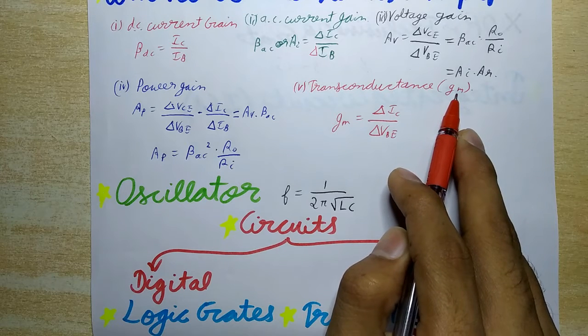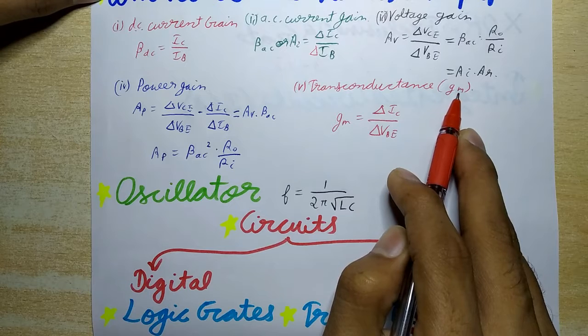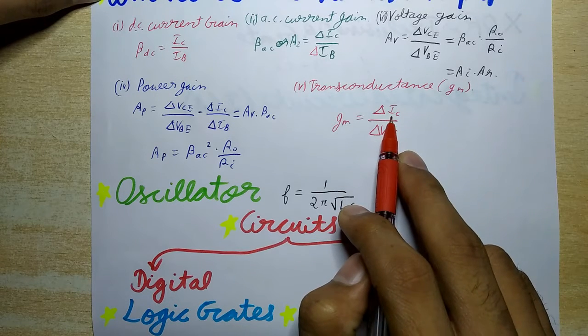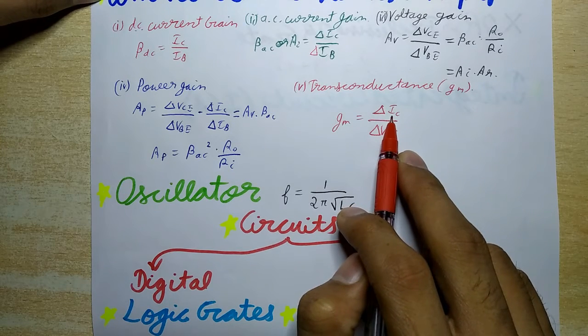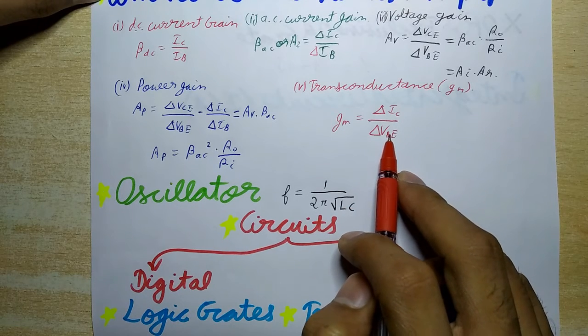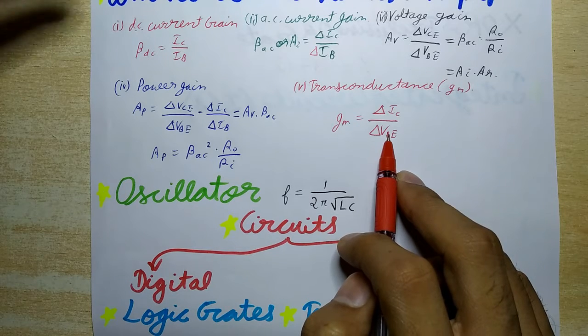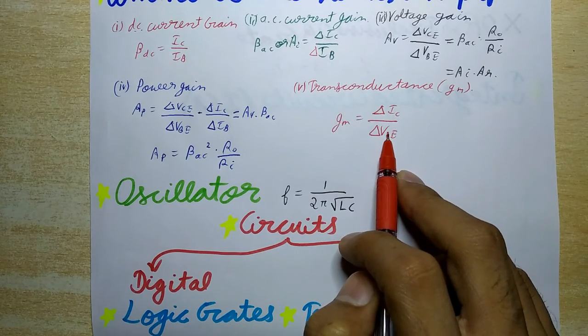It is defined as the ratio of the small change in the collector current, that is del IC, to the small change in the input base emitter voltage, that is del VBE. So its unit is per ohm or Siemens. It depends on the geometry and doping levels of the transistor.